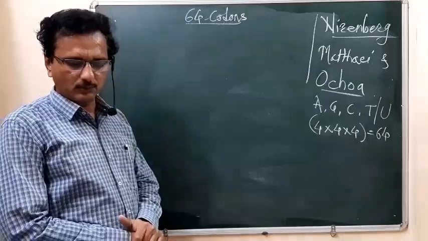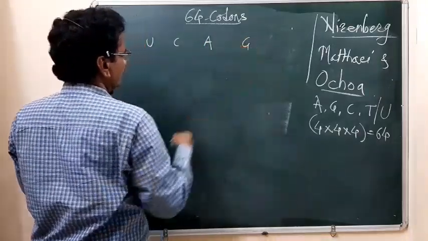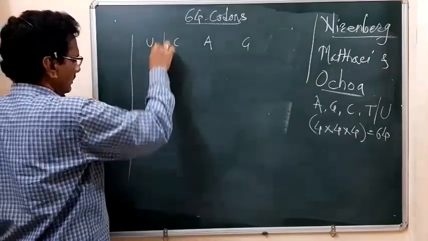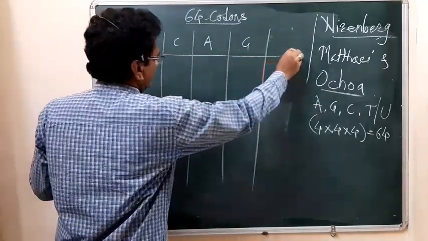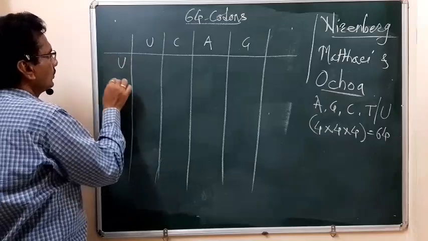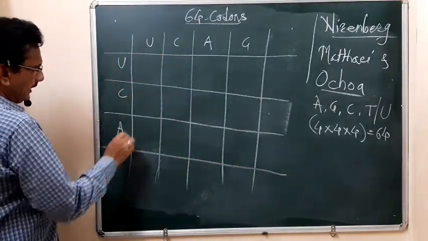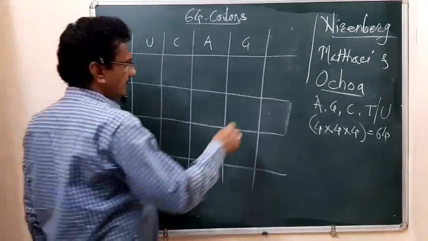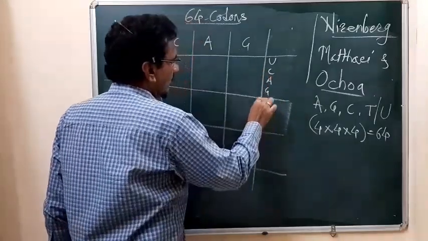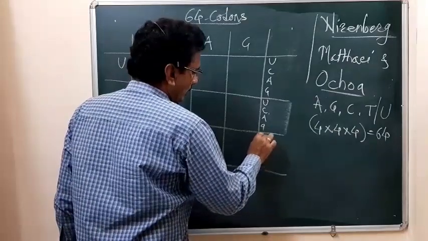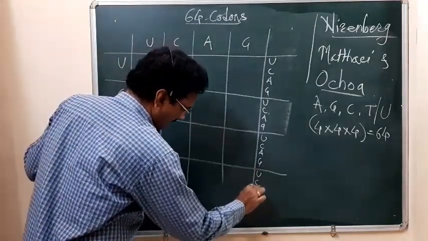So how can we write these 64 codons? See, it is U C A G. Again here you write U C A G. Then toward this side, in each box you write all these 4, U C A G, U C A G, and here also U C A G.